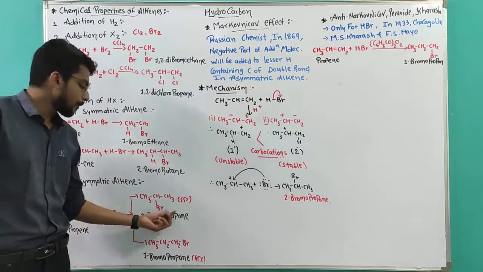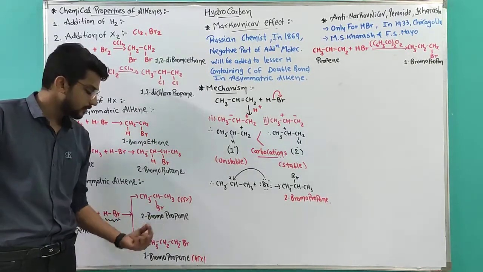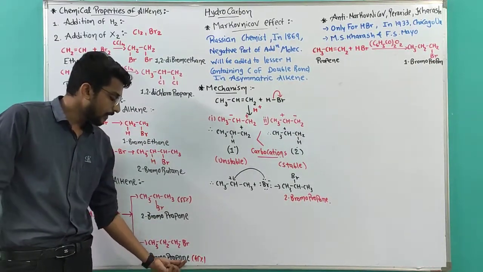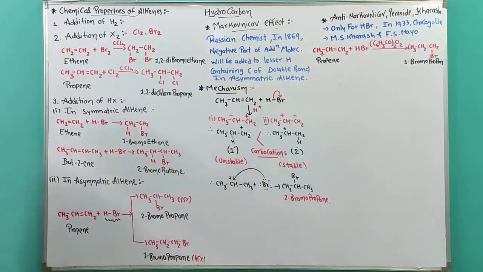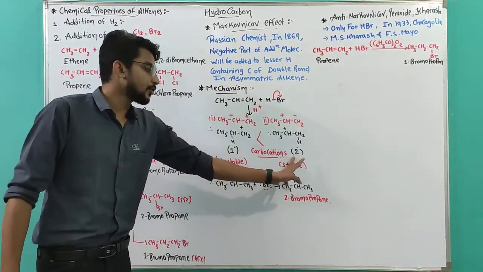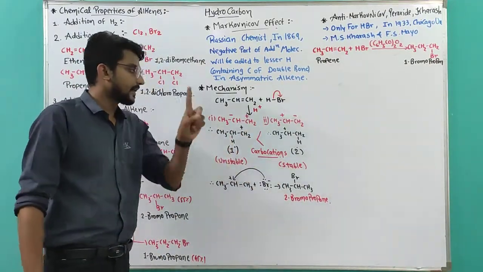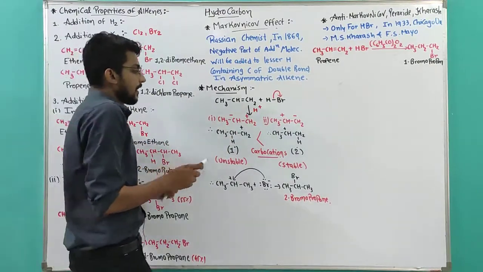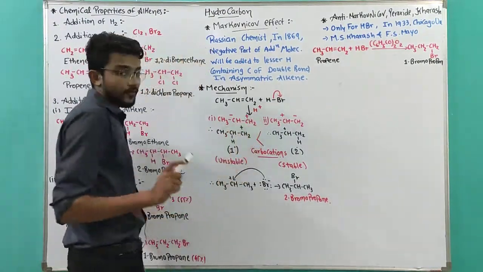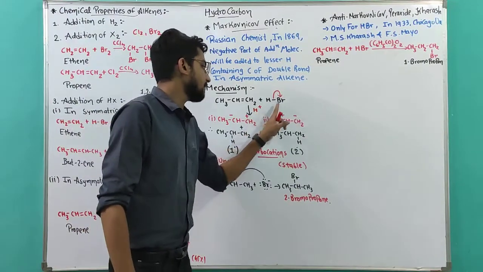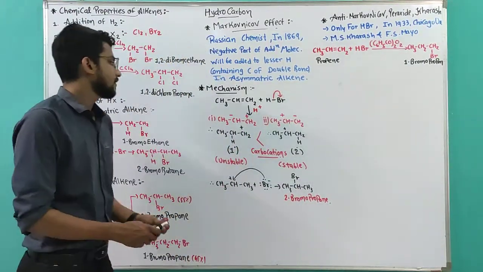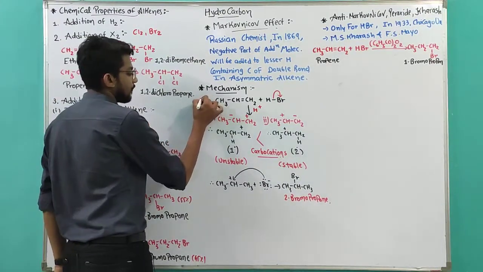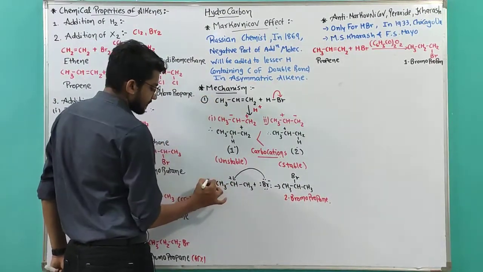That's why 2-bromopropane is 55% in the product and 1-bromopropane is only 45%, because the secondary carbocation is more stable than the primary carbocation. And remember that H plus will be added first because it is unstable, and Br minus will be added in the second step. So this is my step number 1 and this is my step number 2.